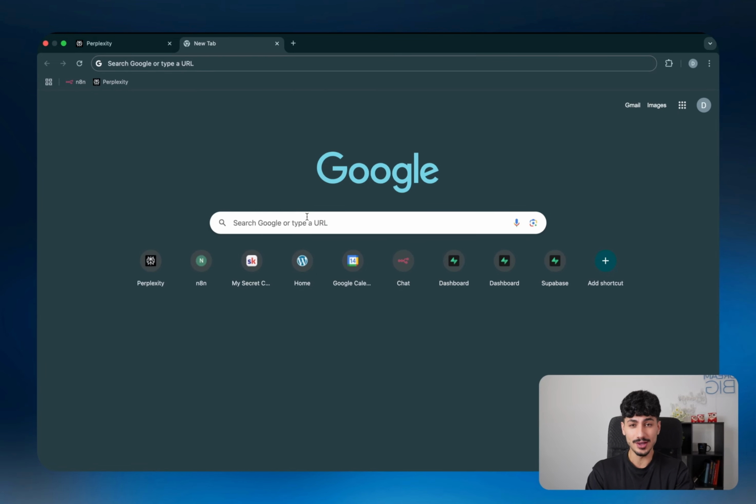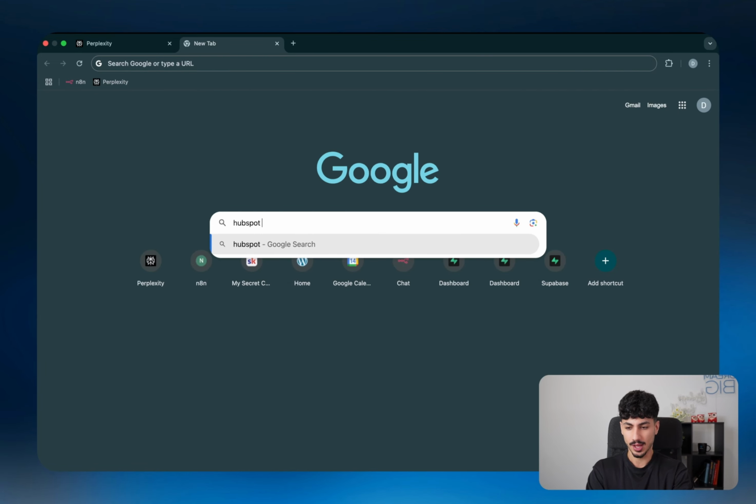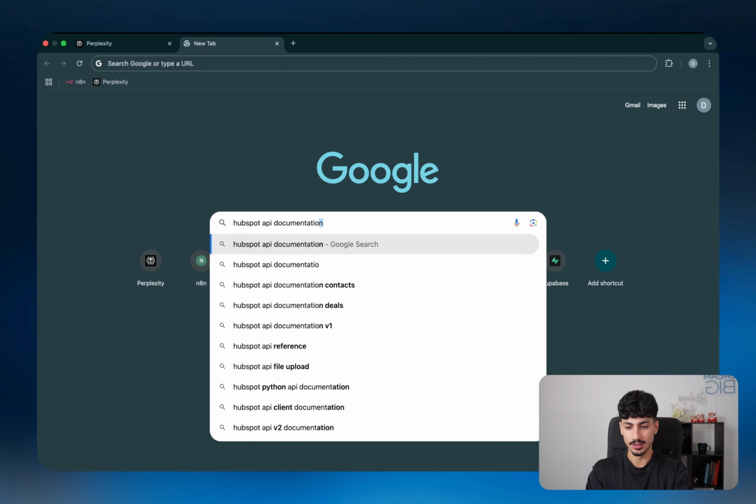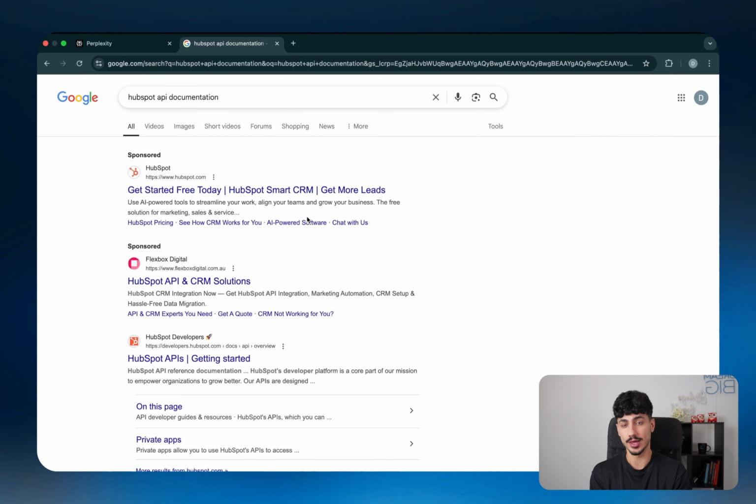Let's say you were just approached by a new client that spends a lot of time every day uploading leads to their HubSpot CRM one by one. And so they've approached you asking if you can automate that process. Well, what 99% of other developers will do is they'll go on Google and search up HubSpot API documentation, because they want to make sure that you can indeed use an API to upload new leads into your HubSpot CRM.